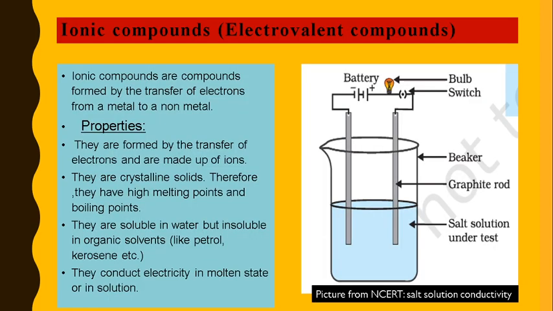Ionic compounds, as we have already discussed, are formed by transfer of electrons from metal to non-metal. Due to this transfer, ions are made. A positive ion is known as a cation, and a negative ion is known as an anion. The attraction between these two charged particles, the ions, is very strong. Therefore, they have very high melting and boiling points. They are crystalline in structure.